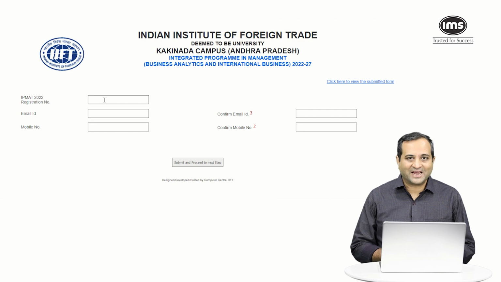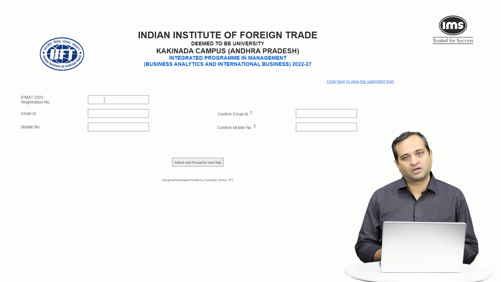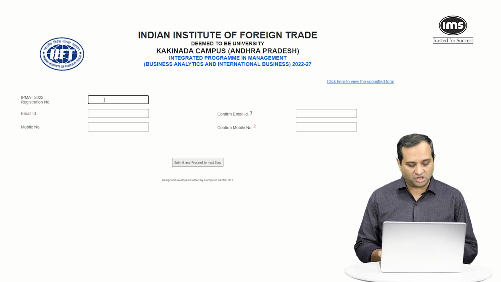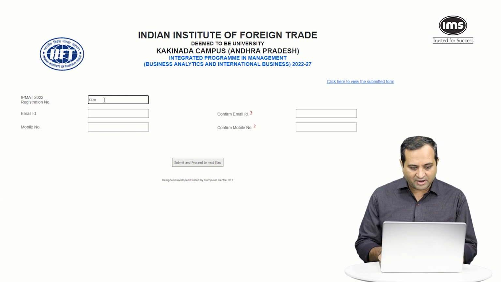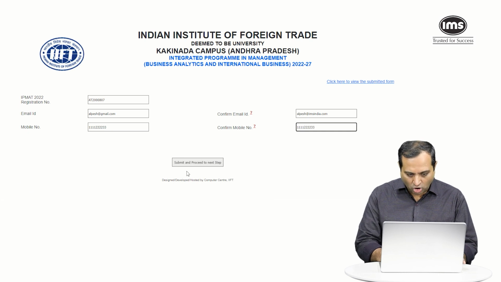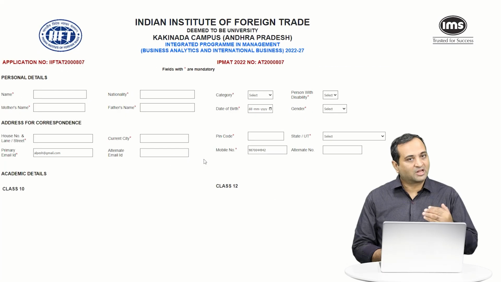Okay, so now let us get into the actual form filling. The link for the same was given to you earlier. So if I click on the link, this is where we come up to. Now, first thing that we need to do is enter your IPMAT registration number. So if I enter my IPMAT registration number, enter the email ID, confirm your email ID, then enter your mobile number, confirm the mobile number, and click on submit and proceed to the next step. Once I click on submit, make sure that your email ID and confirm email ID is the same. You will come to this page.